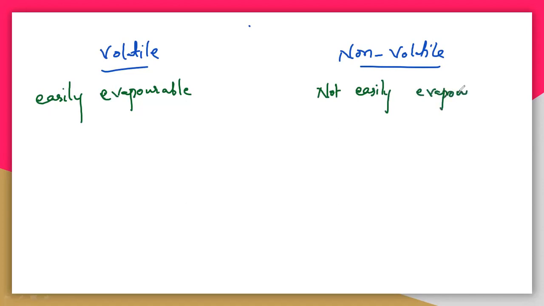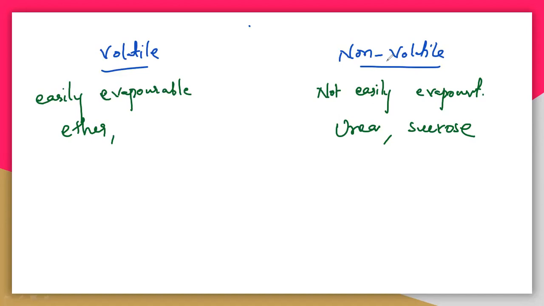That means vapor will not be produced in the non-volatile, but in the volatile, vapors can be easily produced. The best example is ether. Generally, organic liquids are easily volatile. For non-volatile, you can take urea or sucrose. They cannot produce vapors.